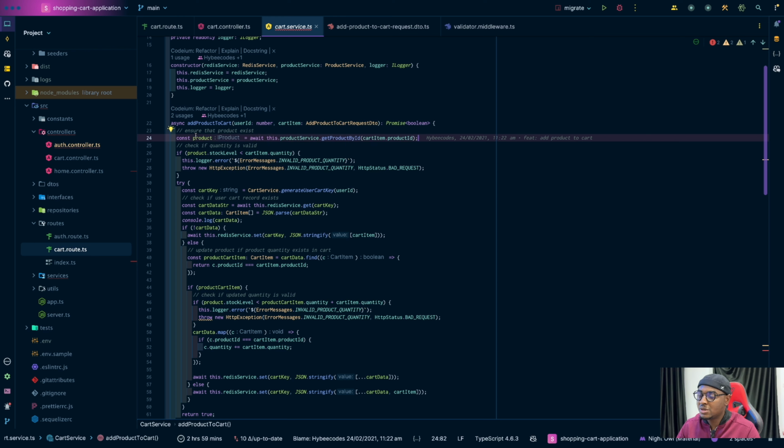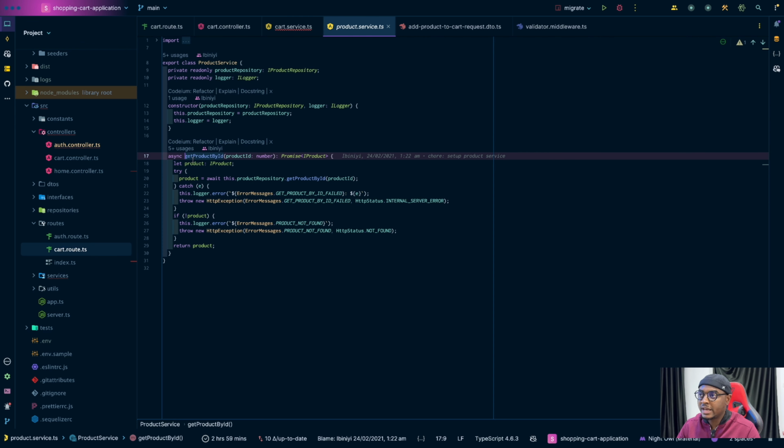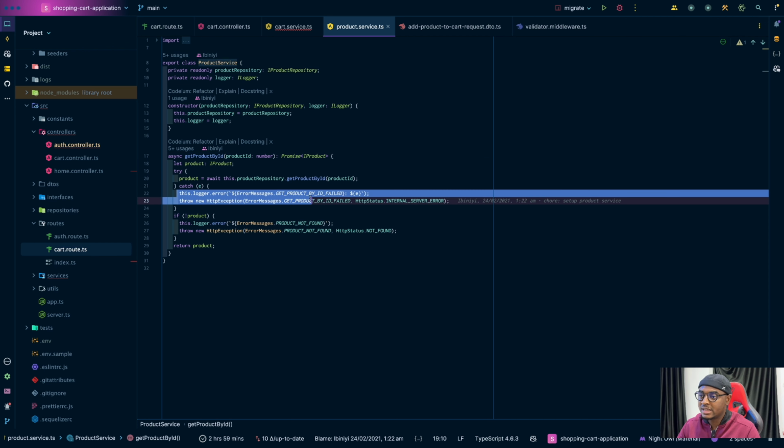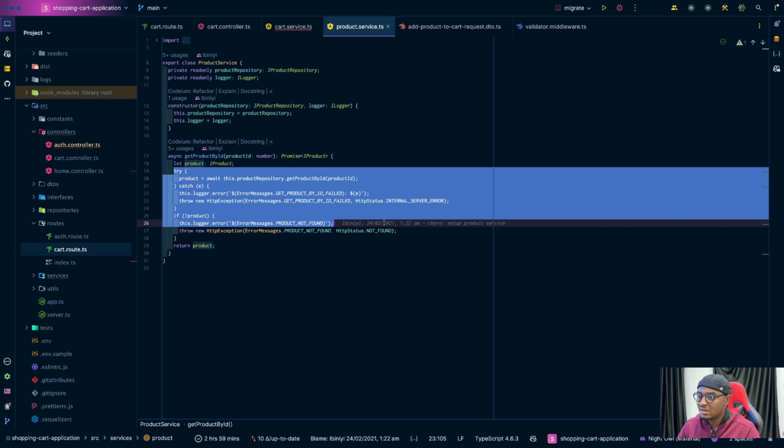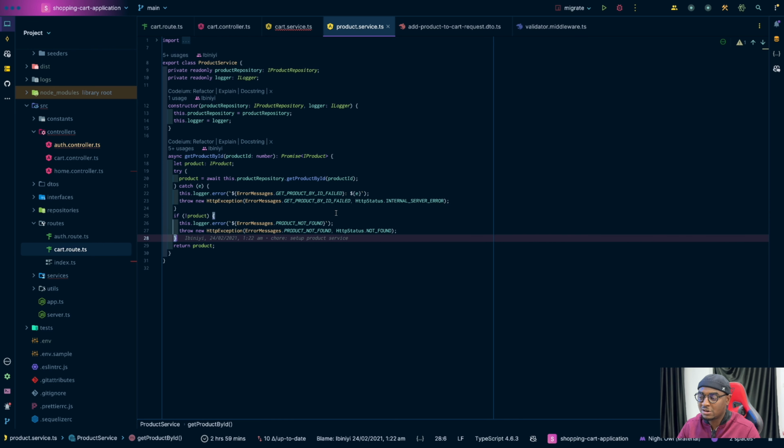The reason why you're not seeing me throw an error here is because I already throw an error from the get product from the product service. So if you try to fetch a product and it doesn't exist, right, I throw an error. And also I feel like I might have overdone it here, right? I was trying to separate out when there's a database error and when the product is not found. So yes, that was my thoughts then.